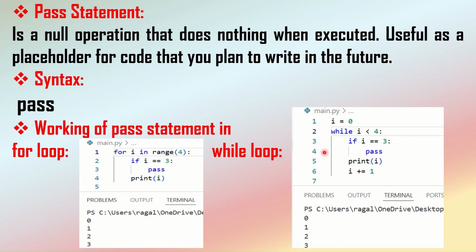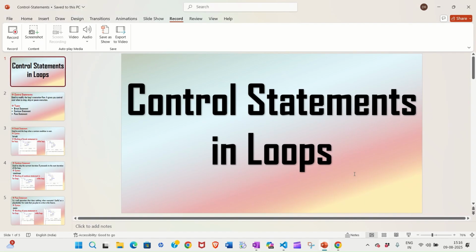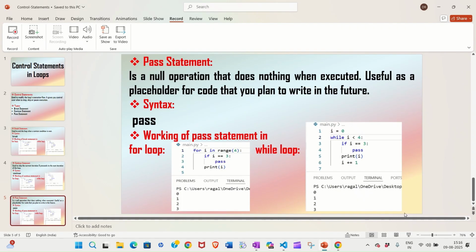Similarly, if you see the example in the while loop, initially I have initialized the value of i to 0. Then I have given the condition where i is less than 4, so I want to check this condition until the value of i becomes 4. Inside this while loop, I am checking if the value of i becomes 3, I am passing the statement, and then I am printing the value of i, and lastly, I am incrementing the value of i.